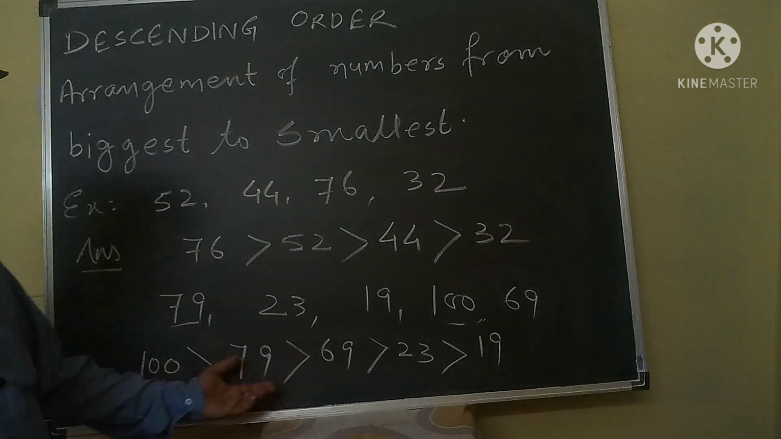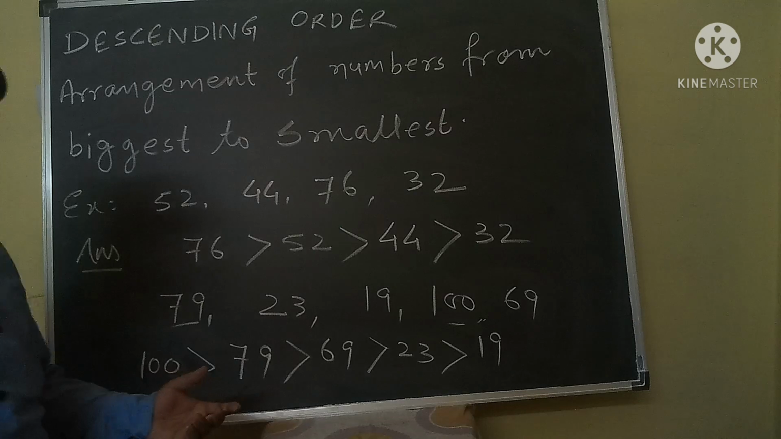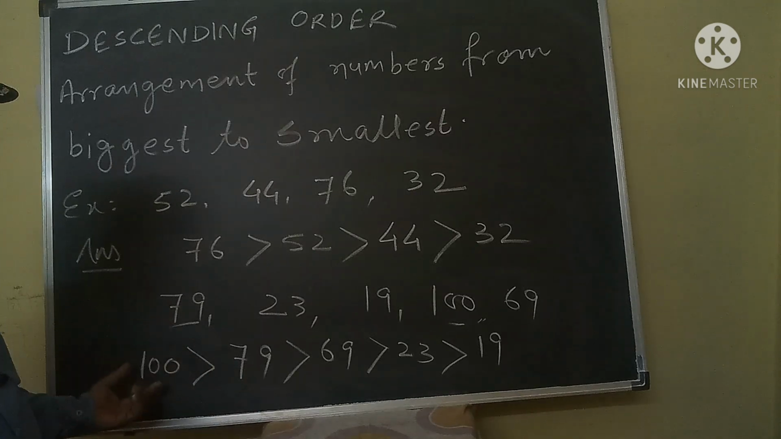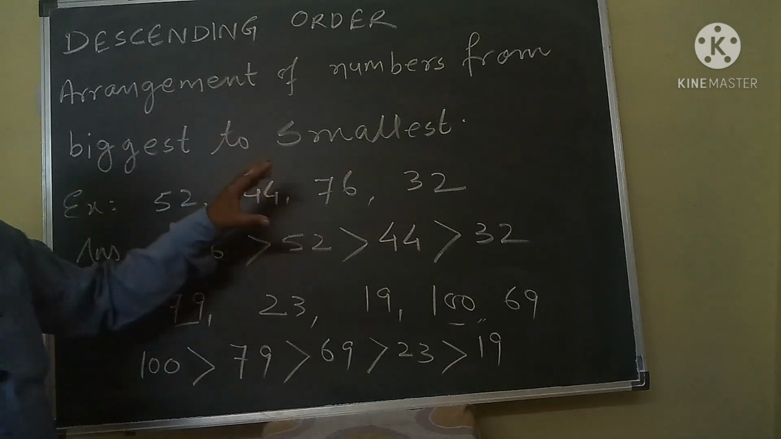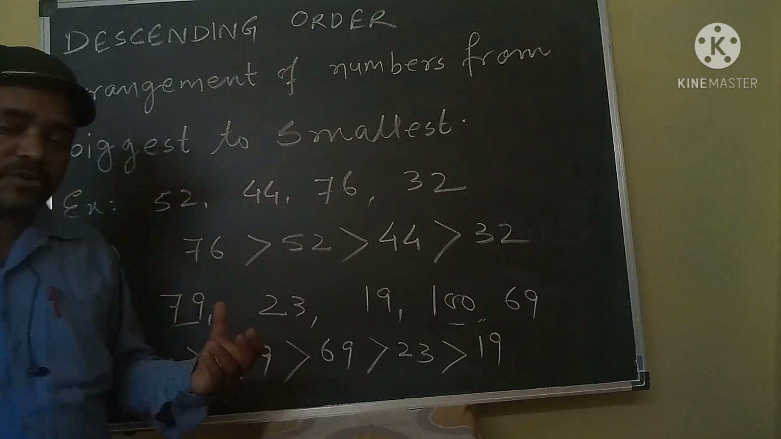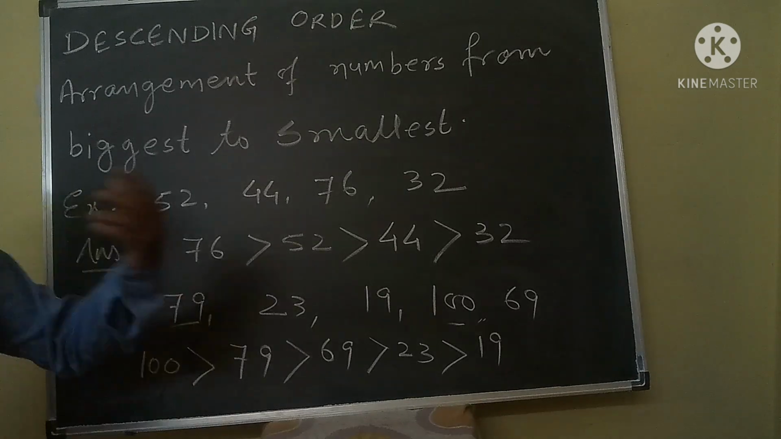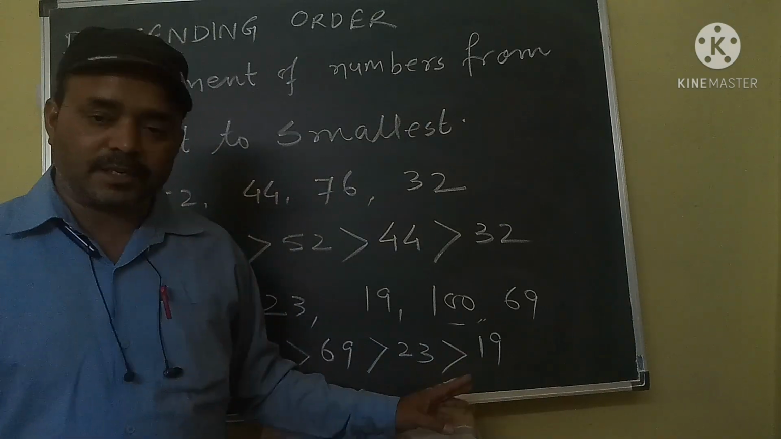This is the example of descending order. As you are looking, descending order means biggest to smallest. So in descending order, what do you see first? First you will write the biggest natural number, and last you will write the smallest natural number.